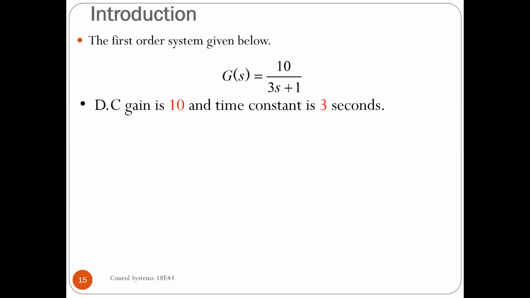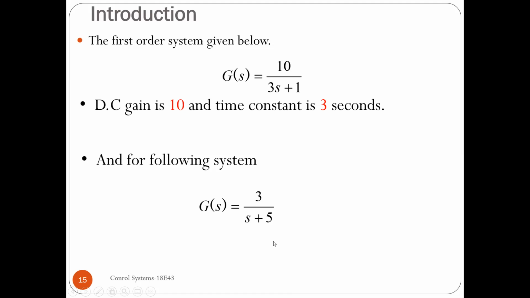Now we have a first order system, G of S, which is equal to 10 divided by 3S plus 1. According to the formula, it is very clear that the gain is 10 and the time constant is 3. We have one more representation of a transfer function, G of S equal to 3 divided by S plus 5. Now I cannot tell exactly what is the gain and what is the time constant. I should get it back to the standard pattern. What is the standard pattern? I should have only one constant in the numerator, and in the denominator I should have a coefficient for S, which is the time constant, plus a unity value.